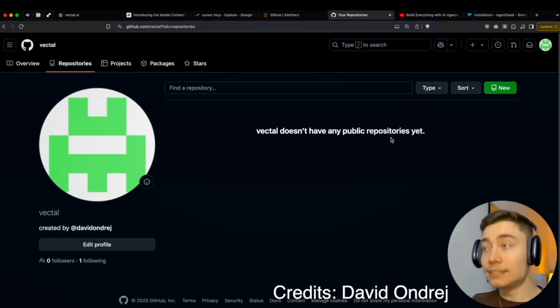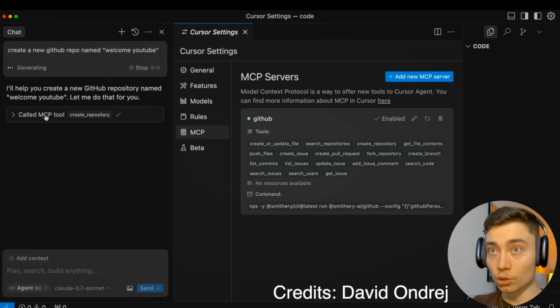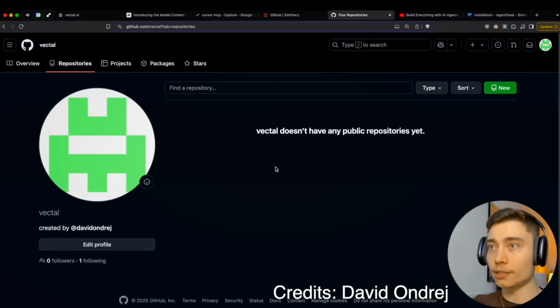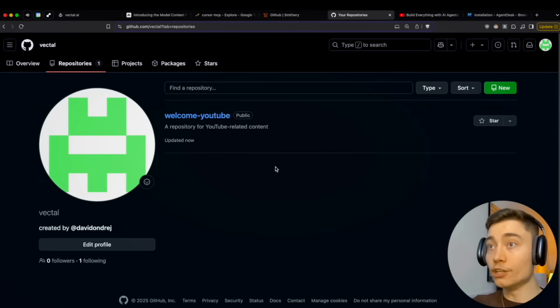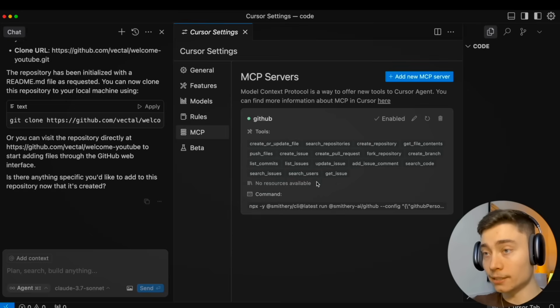This account has 0 active repositories. So let's just see if this works. Okay, call MCP tool, create a repository. And that should be it. Great, repository now created. I'm going to refresh the site. And just like that, our Cursor agent created a brand new repository. This is insane, guys. This is the future of working.